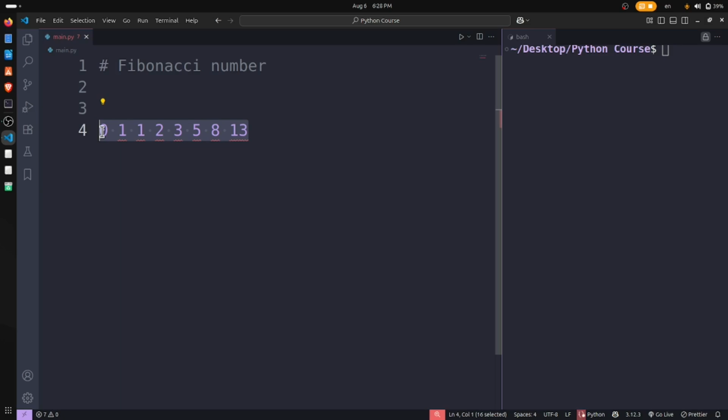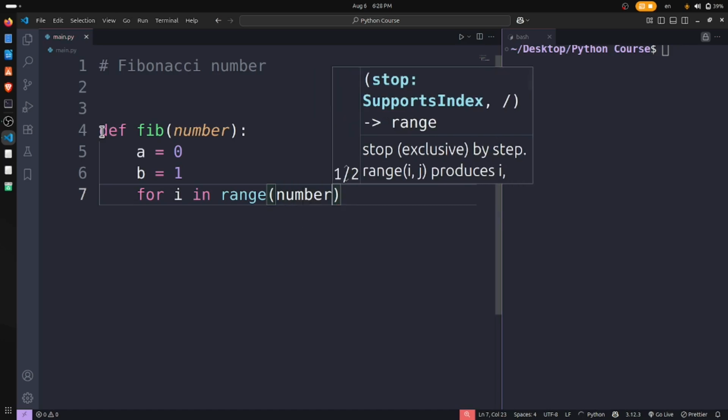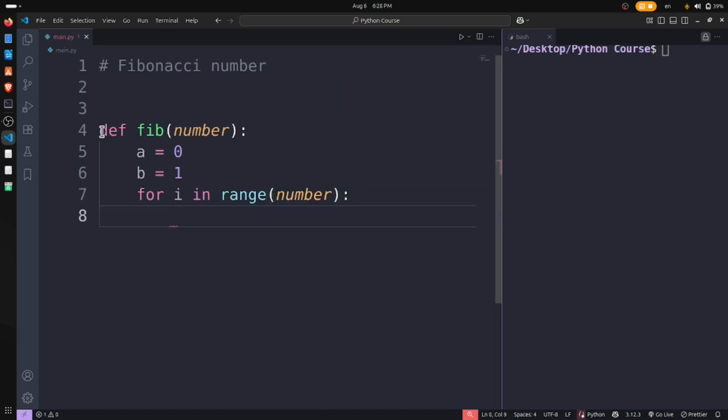Let's see what happens if I have an example here. def fibonacci. I have a number, and A is 0. I want to assign B as 1, for i in range of this number which we have taken from the user.